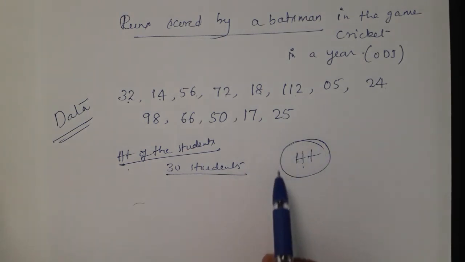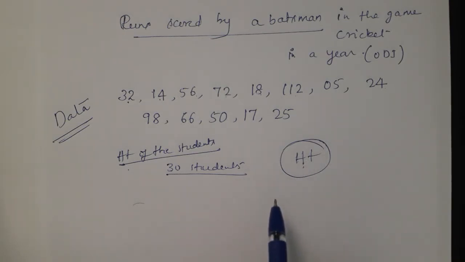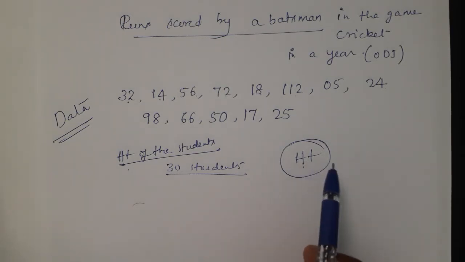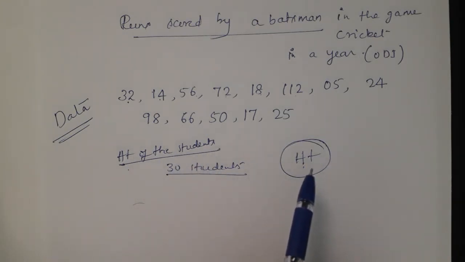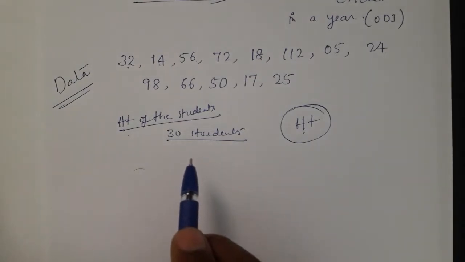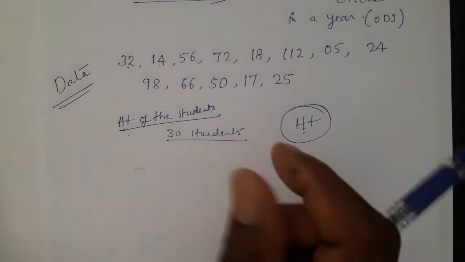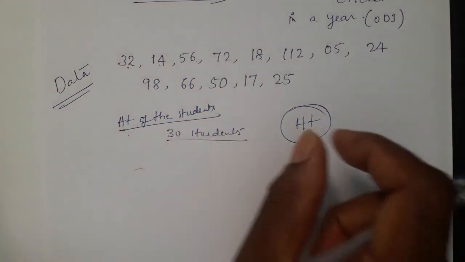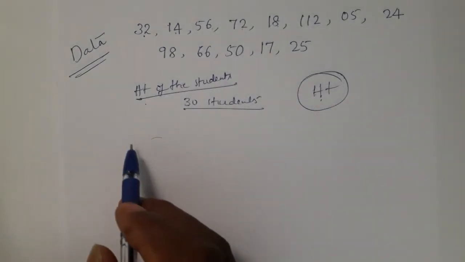If you are taking anything as data, on that data you have to collect the numerical value, remember. So height of the students is the data I took here. On that data I can collect numerical values. I mean, one student is 152 centimeters, another student 145 centimeters, 148 centimeters, like that I am taking the numerical values of the heights of 30 students.